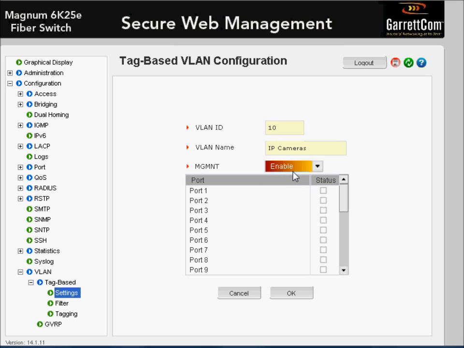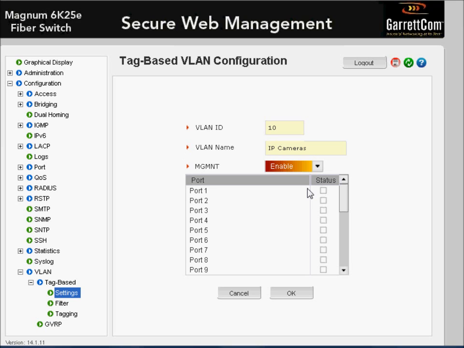If we have enabled, what that means is that devices within that VLAN can log into the switch like we are logged into the switch now via the Graphical User Interface, or they can log in via the command line, via Telnet or SSH.